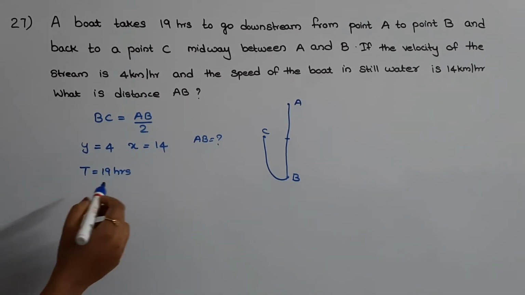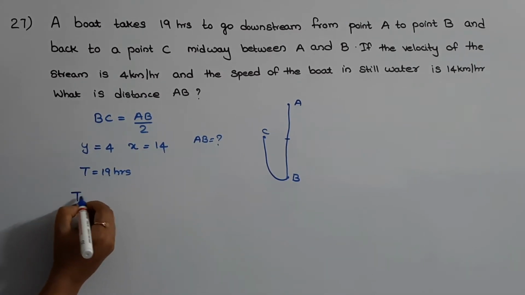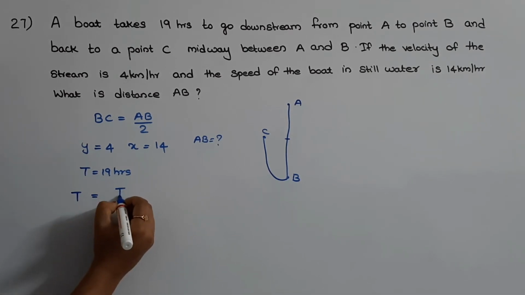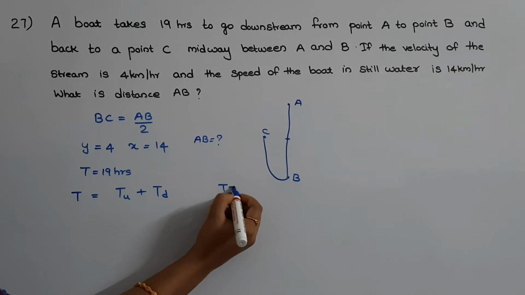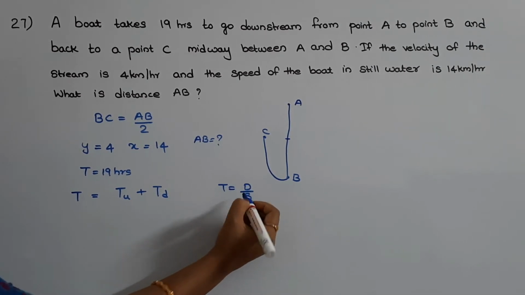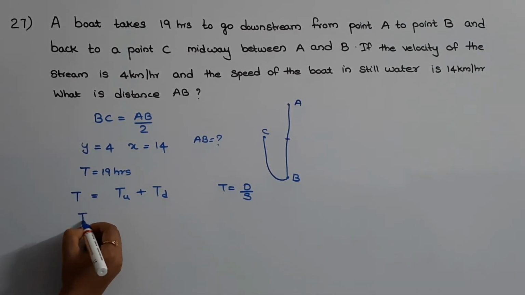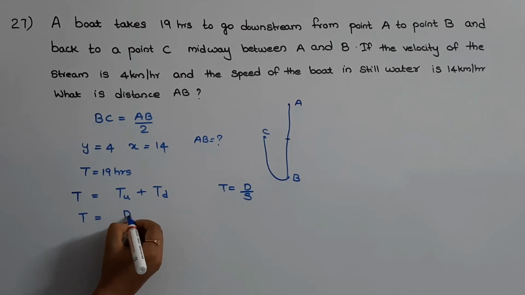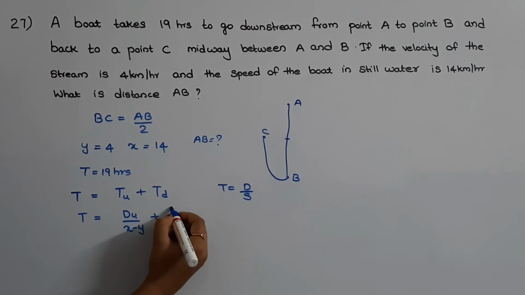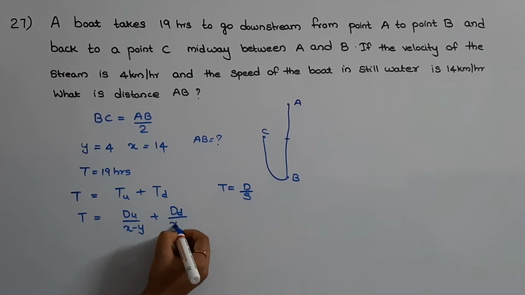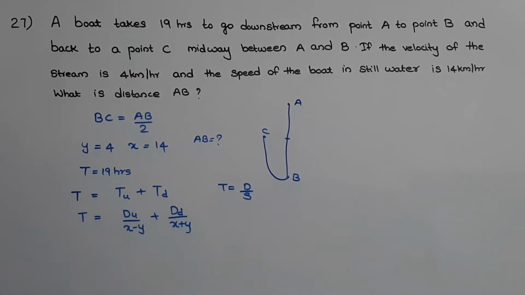Okay. So, now here the total time can be written as upstream time plus downstream time. And we know that time is equal to distance by speed. So, this equation can be written as T is equal to distance upstream by x minus y plus distance downstream by x plus y. Now, let us substitute the given values.